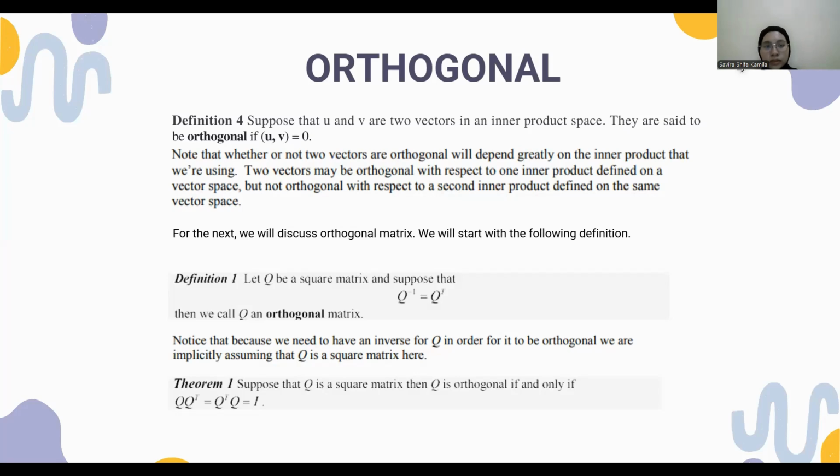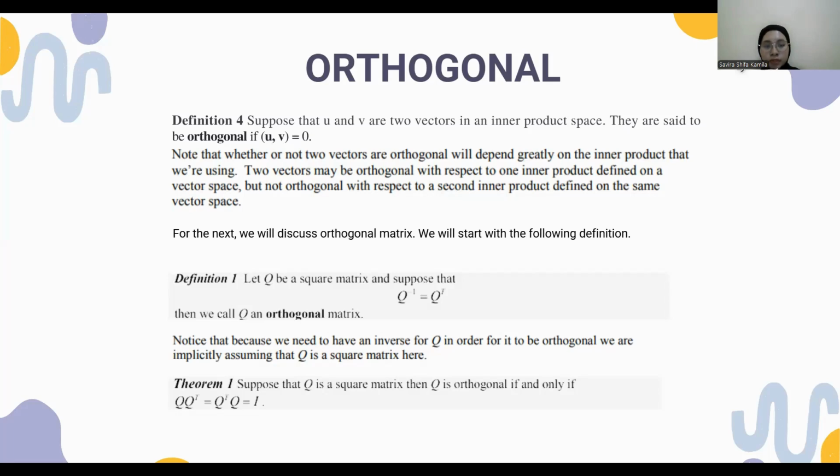Next, we will discuss orthogonal matrices. We will start with the following definition. Definition 1: let Q be a square matrix and suppose that Q inverse equals Q transpose. Then we call Q an orthogonal matrix.